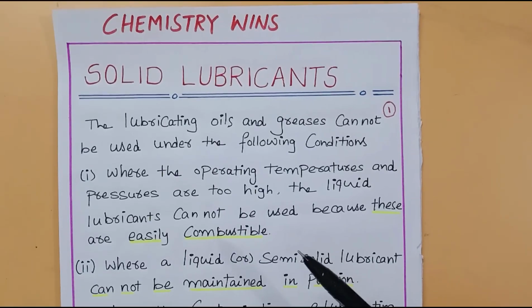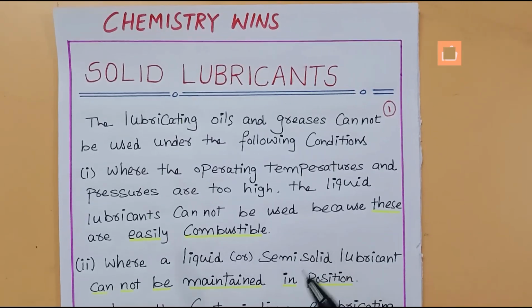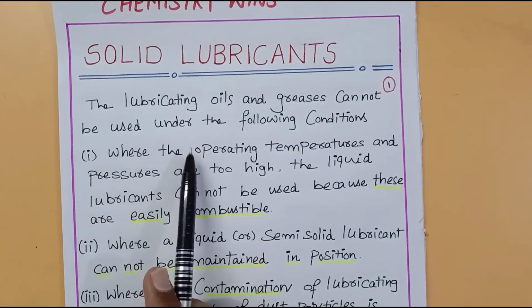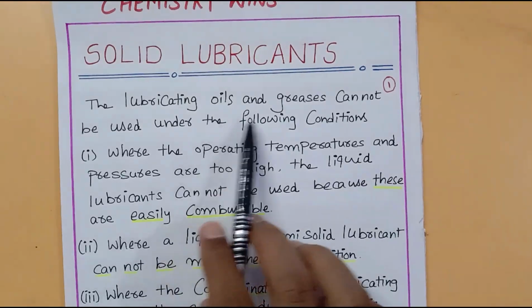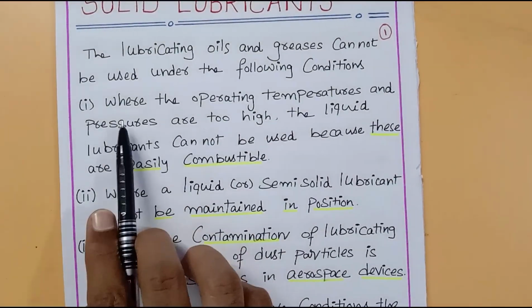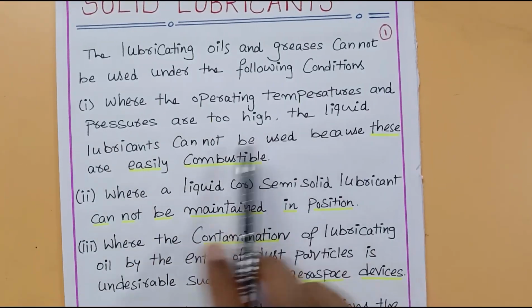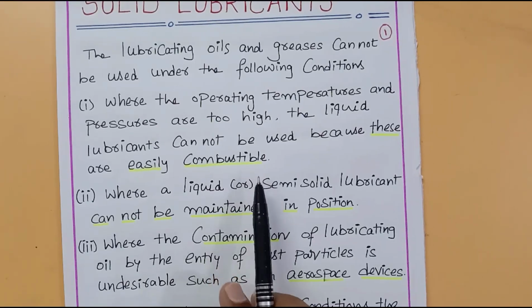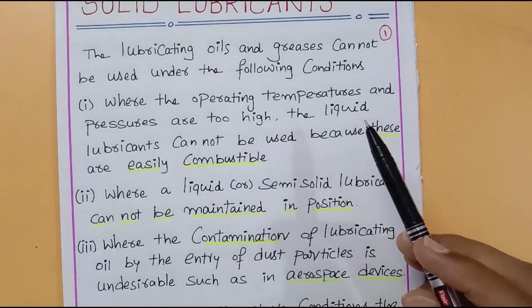Welcome back. So this session deals with a discussion on solid lubricants. The lubricating oils and greases cannot be used under the following conditions. So there are certain conditions under which you cannot use grease or liquid lubricant. The condition number one is where the operating temperatures and pressures are too high, the liquid lubricants cannot be used because these are easily combustible. So the liquid lubricants will become burnt if the operating conditions are high.